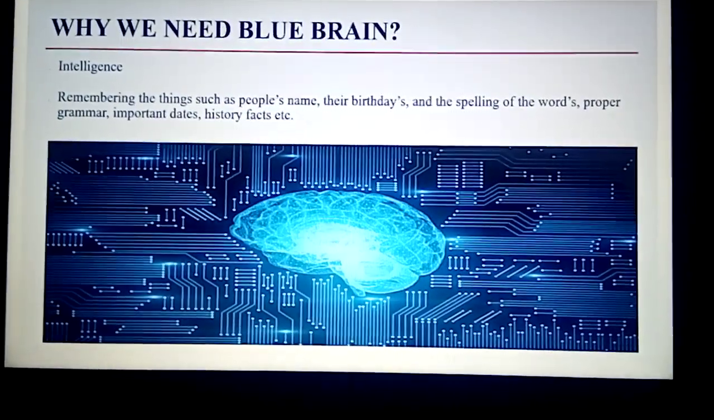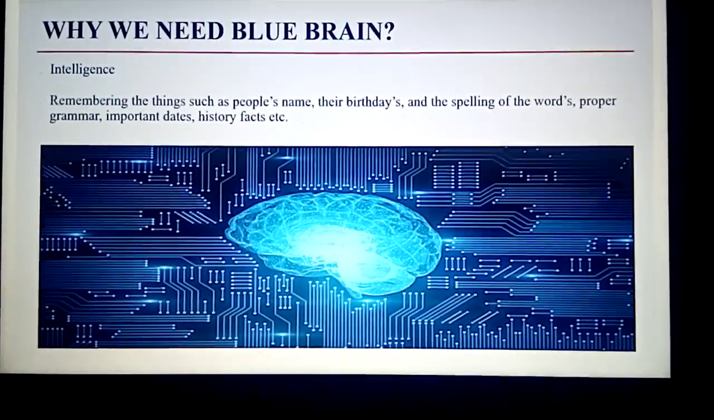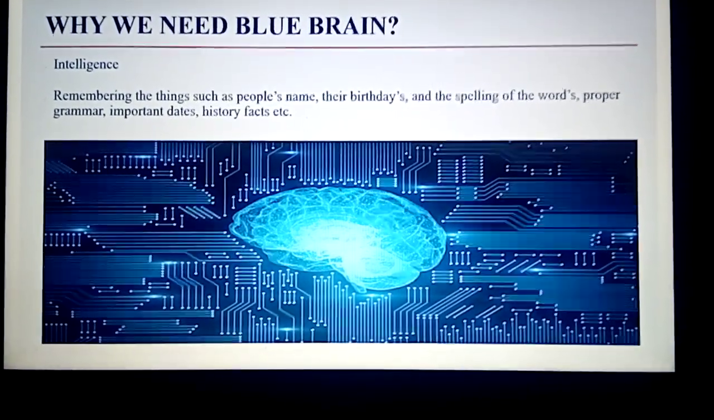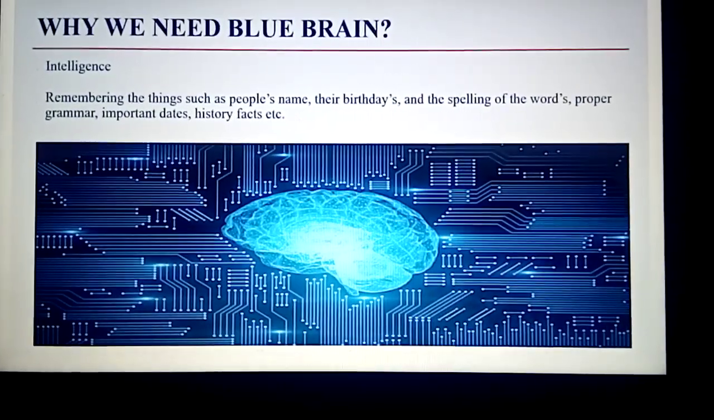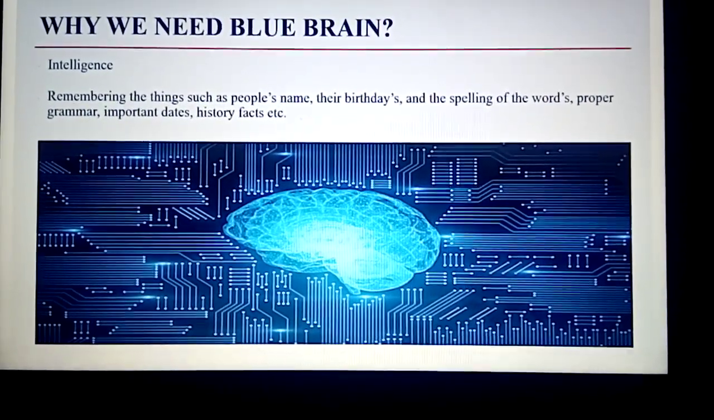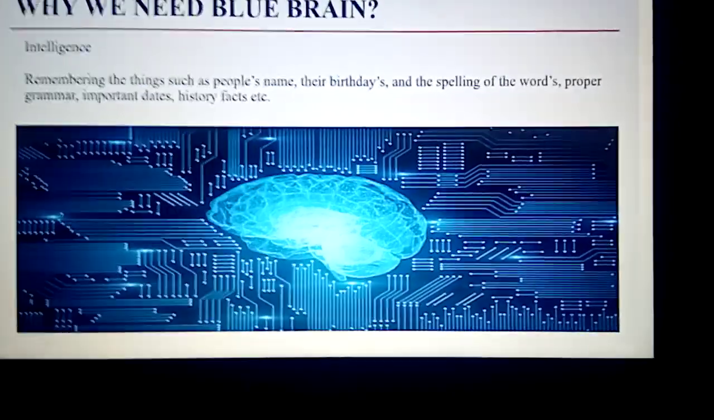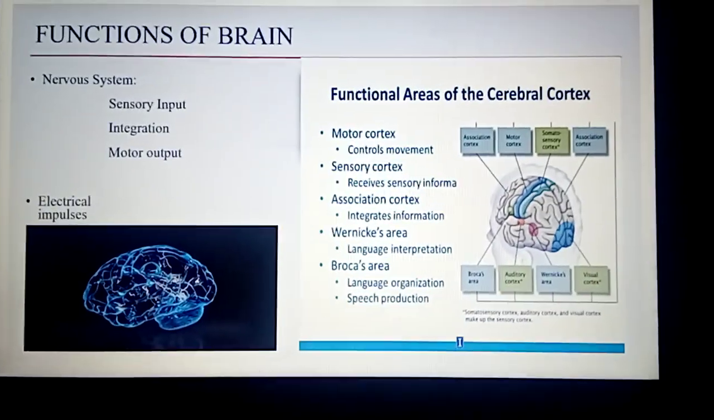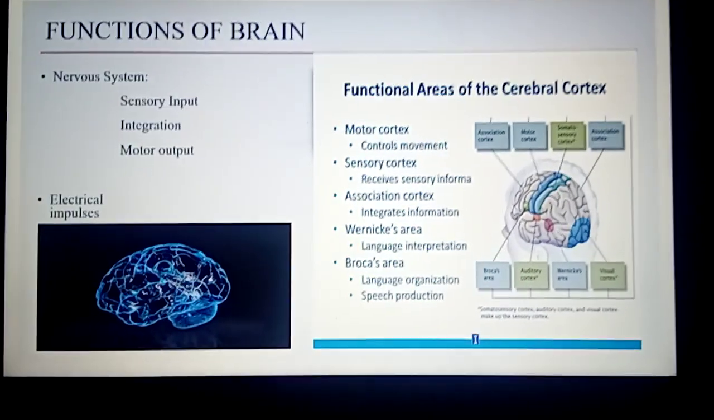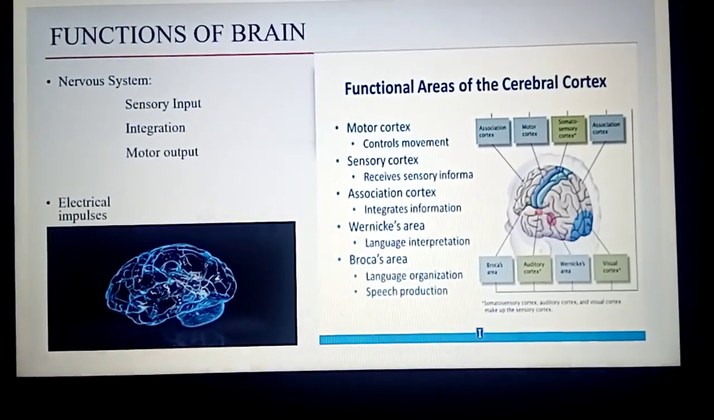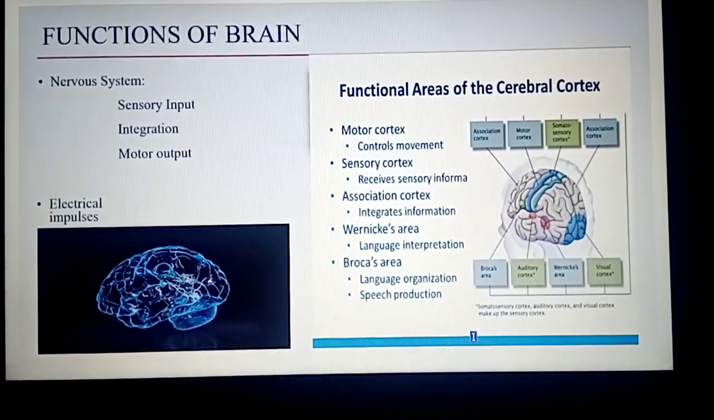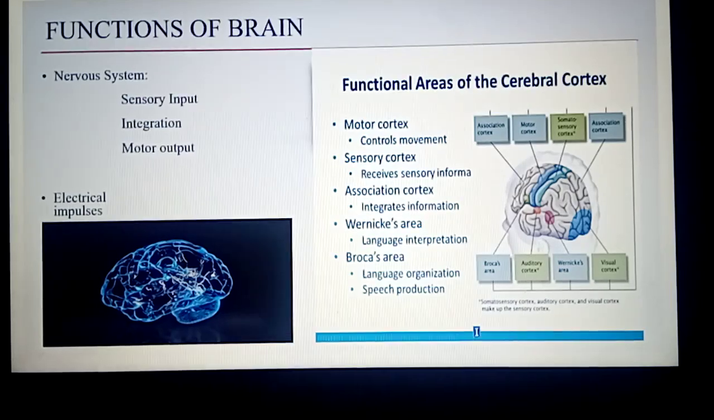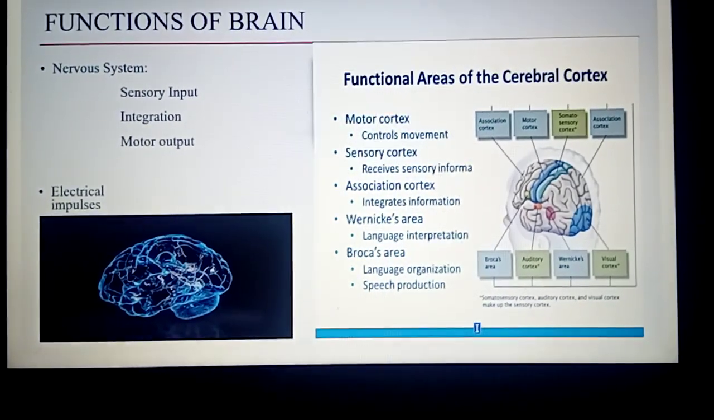Now we are going to discuss why we need the blue brain. We need the blue brain in technology for intelligence and for remembering things such as people's names, their birthdays, the spelling of words, proper grammar, important days and history facts, etc. Now we are going to discuss the function of the brain. The function of the brain is given by the nervous system and the electrical impulse. The nervous system has sensory input, integration and output by the motor output.